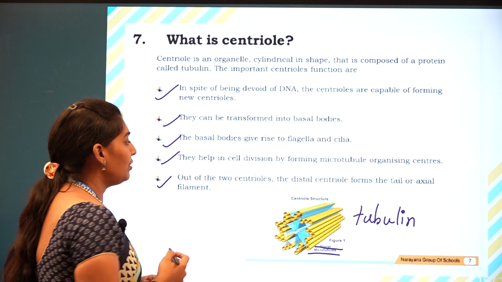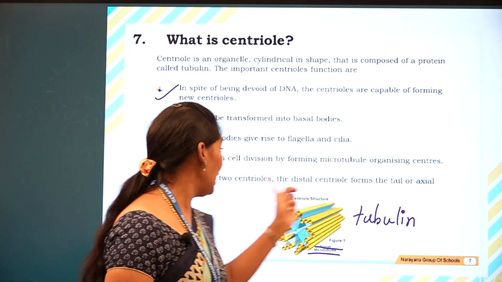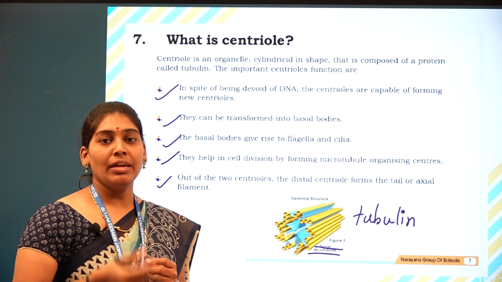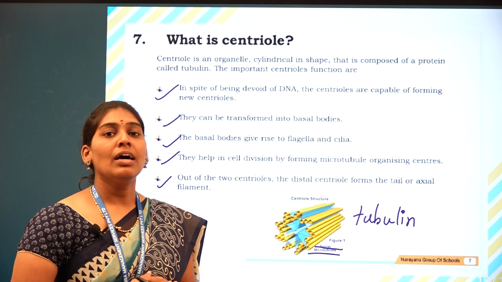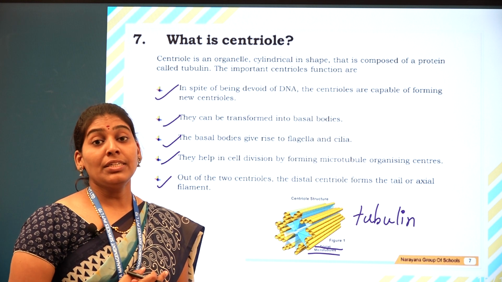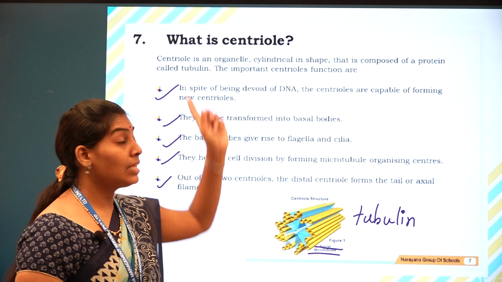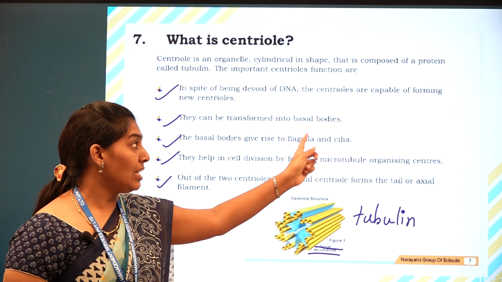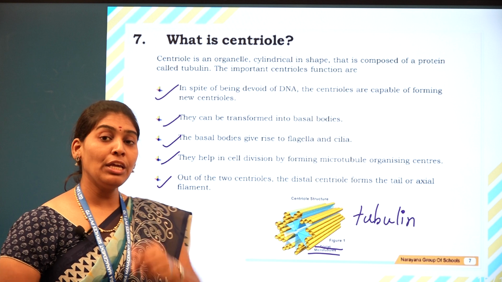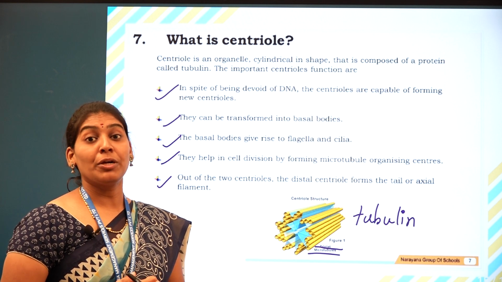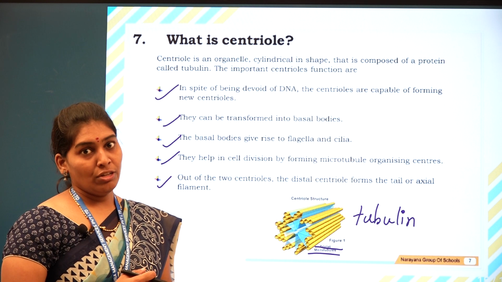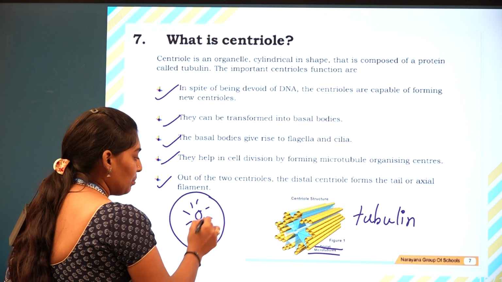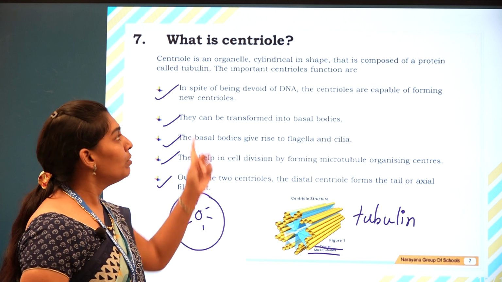Of the two centrioles, the distal centriole forms the tail and the axial filament. Bacteria have a tail for movement, the flagella, and in paramecium we can see cilia. These are developed by the organelle called the centriole. Centrioles are also useful for the formation of asters, which develop into spindle fibers in cell division.